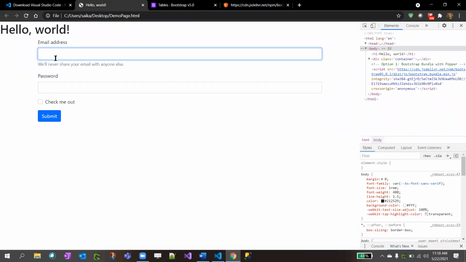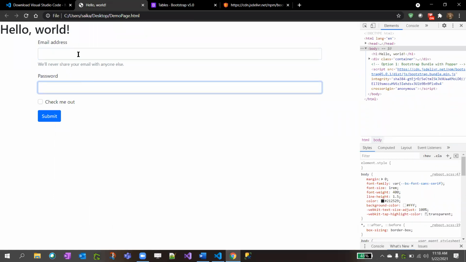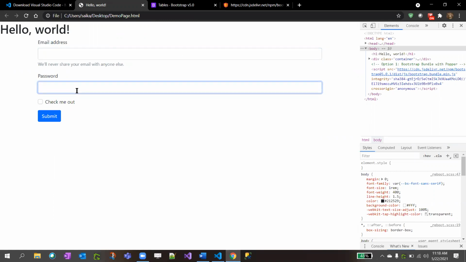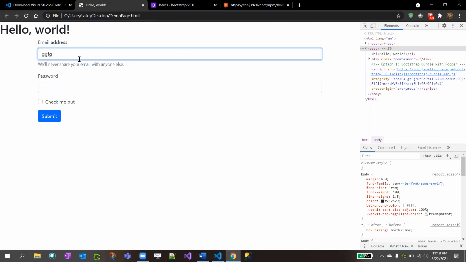See how cleanly it works: if you click on it, the blue border is applied, and you can have enter username, email ID, password. If you type a password, it will show dots, then the email ID, submit button, and a check me out checkbox, right?